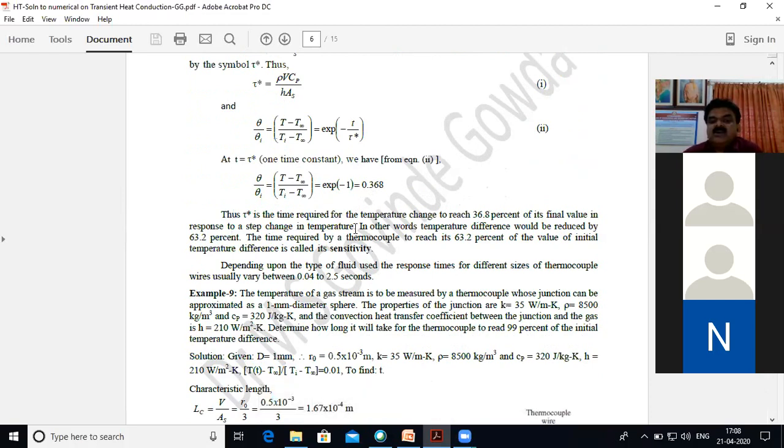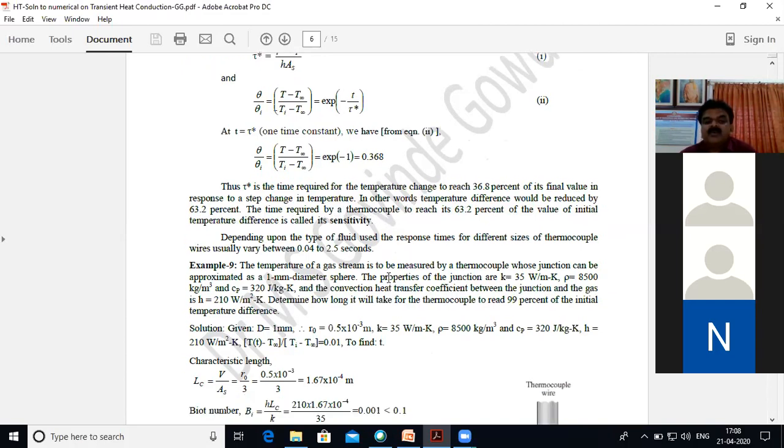Thus, t star is the time required for the temperature difference to reach 36.8% of its initial value in response to a step change in temperature. In other words, the temperature difference is reduced by 63.2%. The time required by the thermocouple to reach 63.2% of the initial temperature difference is called its sensitivity. The next problem we will come to know.